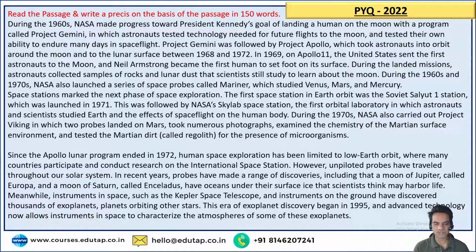Meanwhile, instruments in space such as the Kepler Space Telescope and instruments on the ground have discovered thousands of exoplanets, planets orbiting other stars. Now, this era of exoplanet discovery began in 1995, and advanced technology now allows instruments in space to characterize the atmosphere of some of these exoplanets.